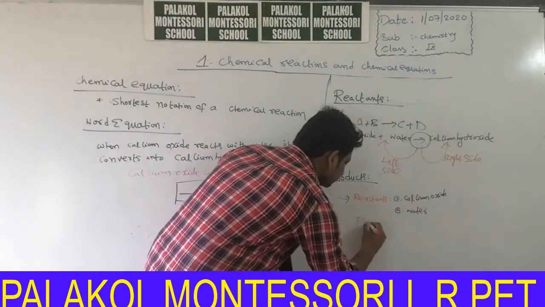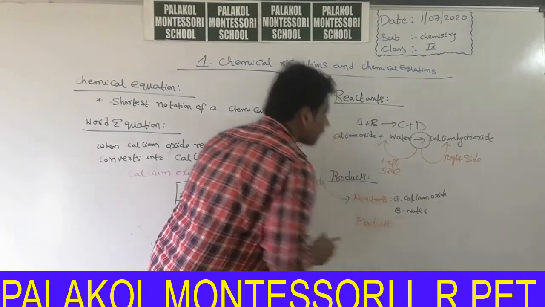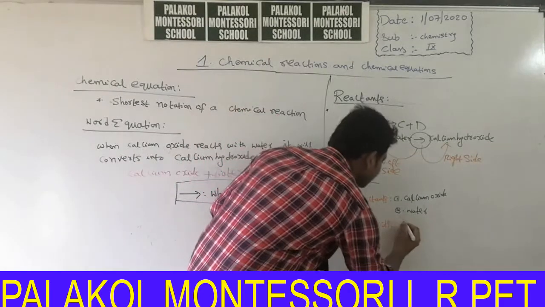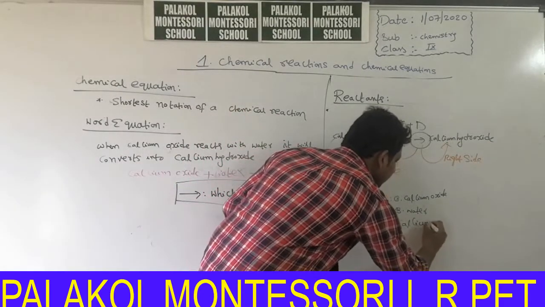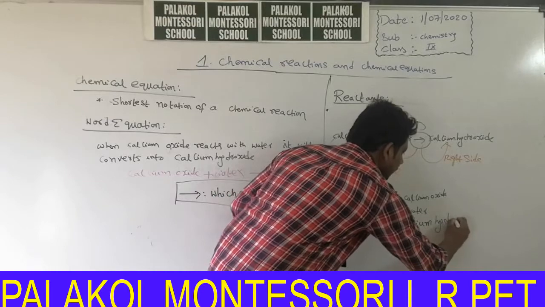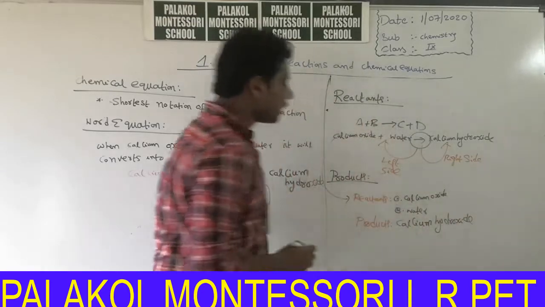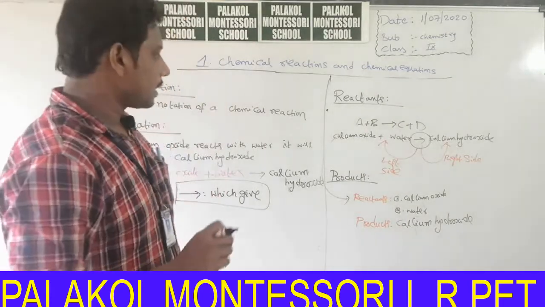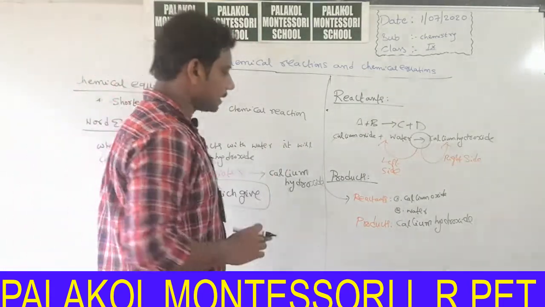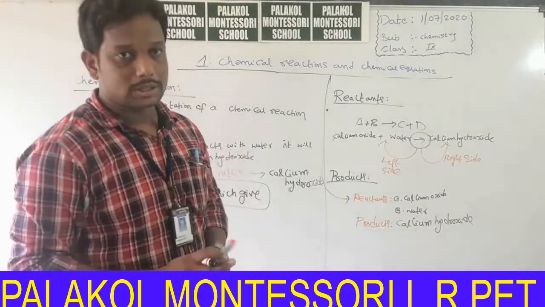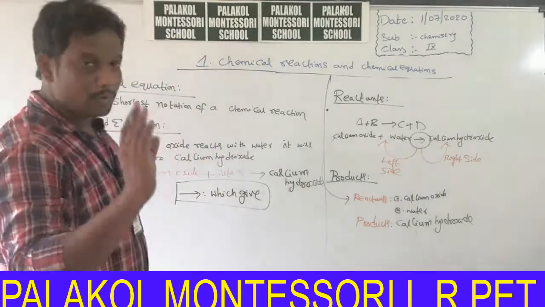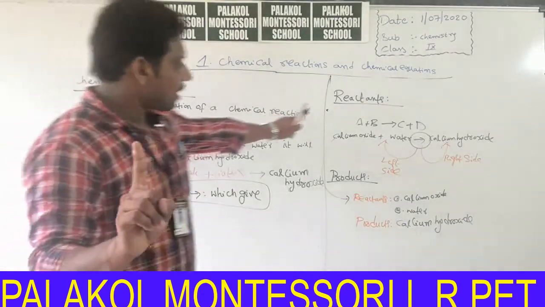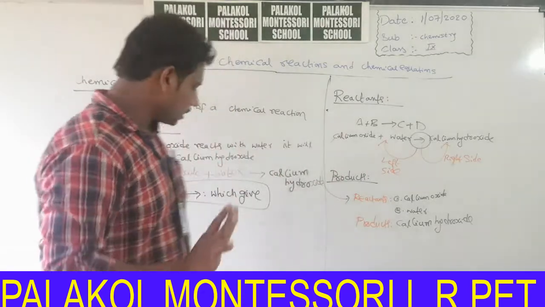Products: only one product is there, its name is calcium hydroxide. Chemical formulas of calcium oxide and calcium hydroxide are new for you. I will explain later the chemical formulas of all these substances. So up to now we discussed the definitions of chemical equation, word equation, reactants and products.